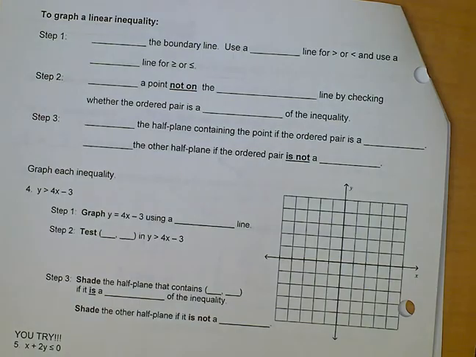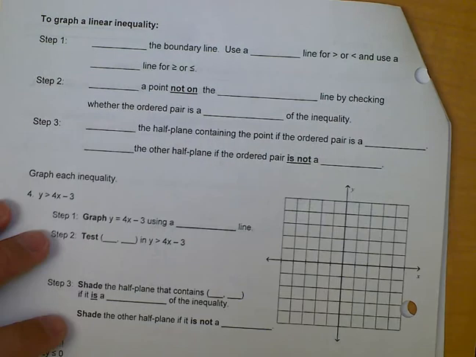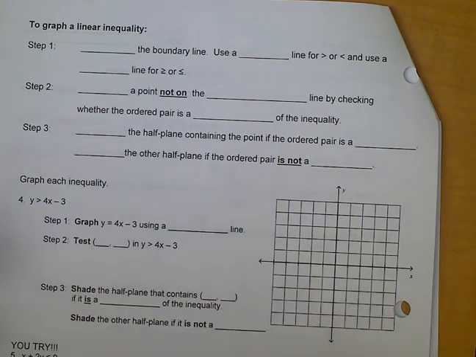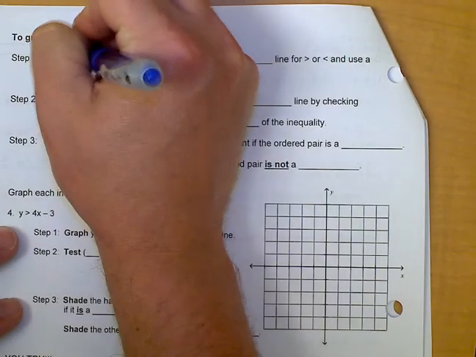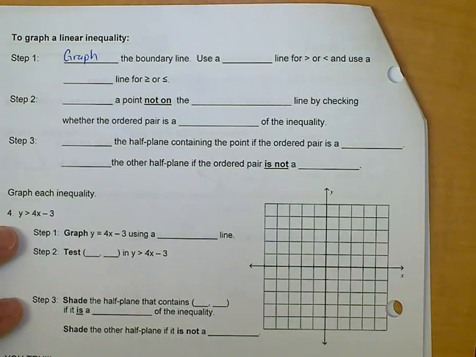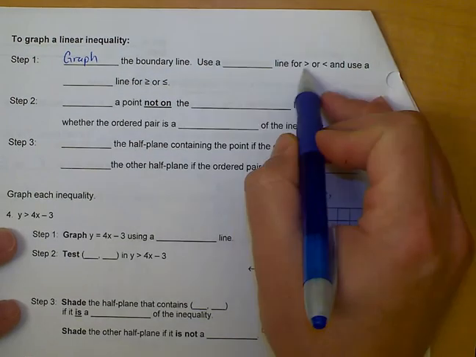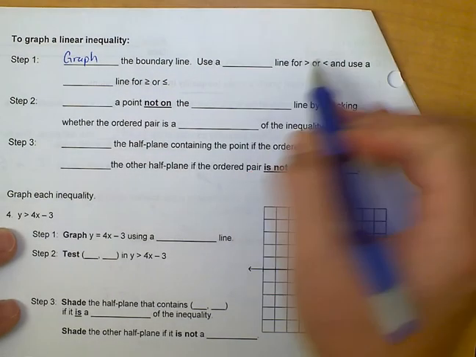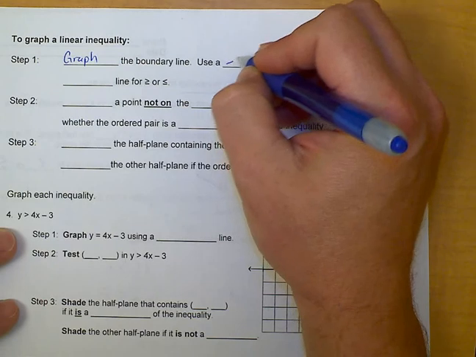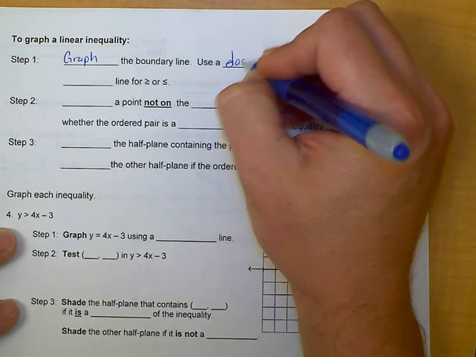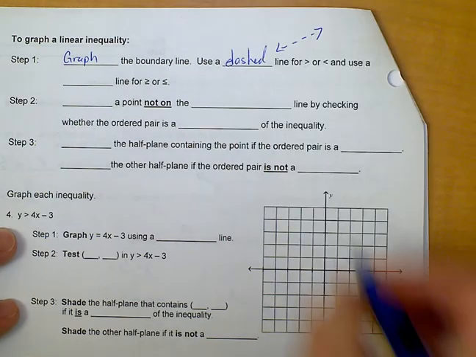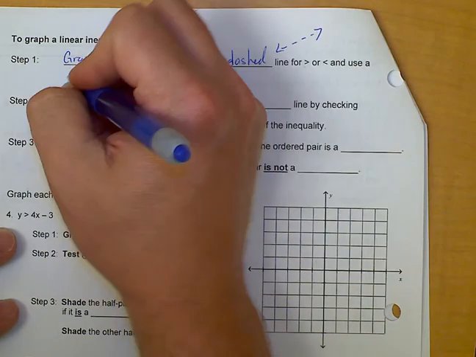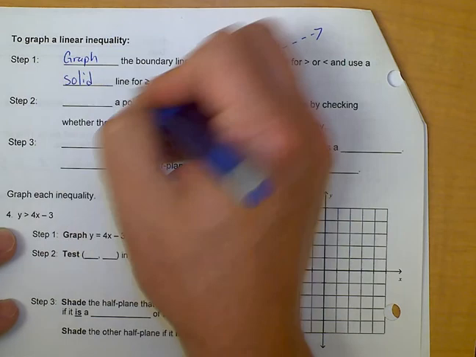So our steps here. We have them broken down. In the first couple, we wrote them right next to the graphs for you. But our steps: Step 1 is to graph the boundary line. If it's greater than or less than, there's no line underneath it, I draw a dashed line. So we're going to draw our line like that. And use a solid line for those. So it's going to look like a normal line.